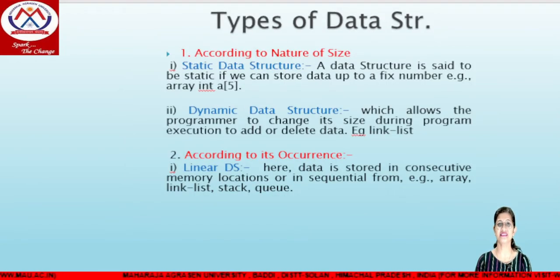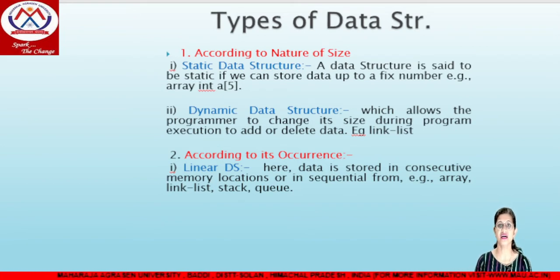Okay, next we have types of data structure based on nature and occurrence. Nature means static or dynamic, and occurrence means linear and non-linear. Coming to the first part, according to the nature of size, size means how much data we can store in our data structure. The first one is the static data structure. Static data structures are those in which our memory locations are fixed. That is, we can't change the memory location at runtime.